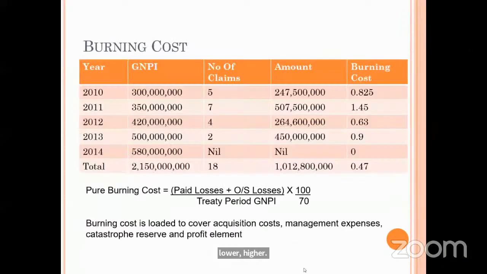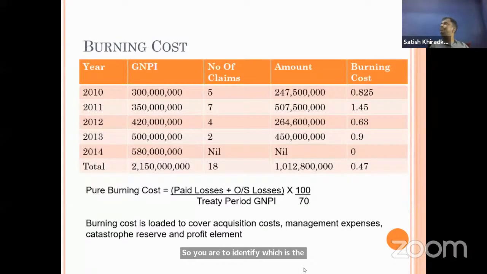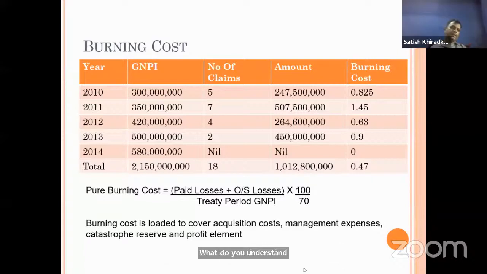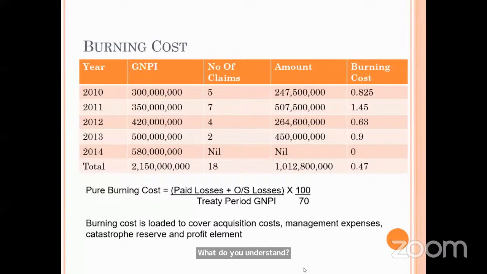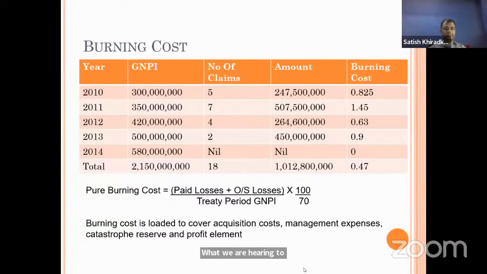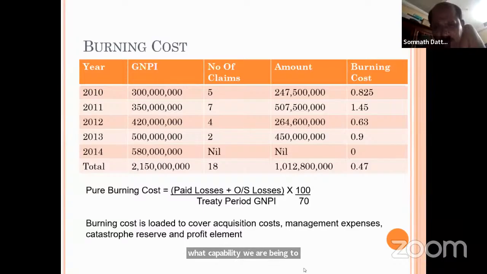Okay. Now burning cost. What is the burning cost? What do you understand by the burning cost? It is the rate applied to calculate the premium, such that in case of any loss, there will be no extra amount to be paid. In simple words, it is the cost.